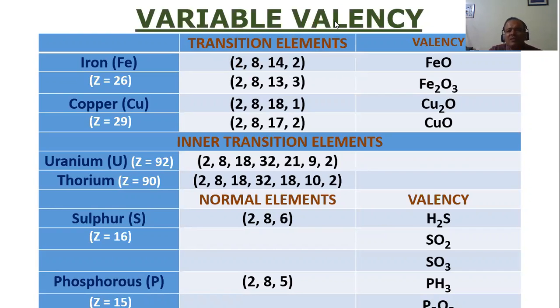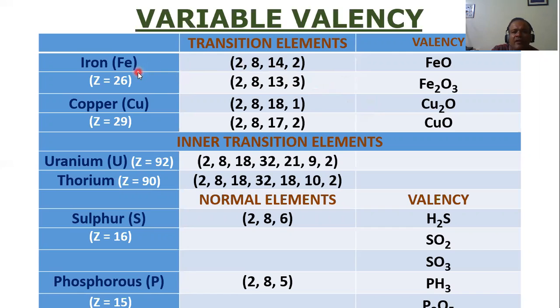Okay. So you must have heard, when you have read this lesson, you must have seen this term coming again. Now, what is variable valency? Variable means varied. It can have more than one valency. That is what we call variable valency. When an element has more than one valency, we call it a variable valency. So let's see what that is.